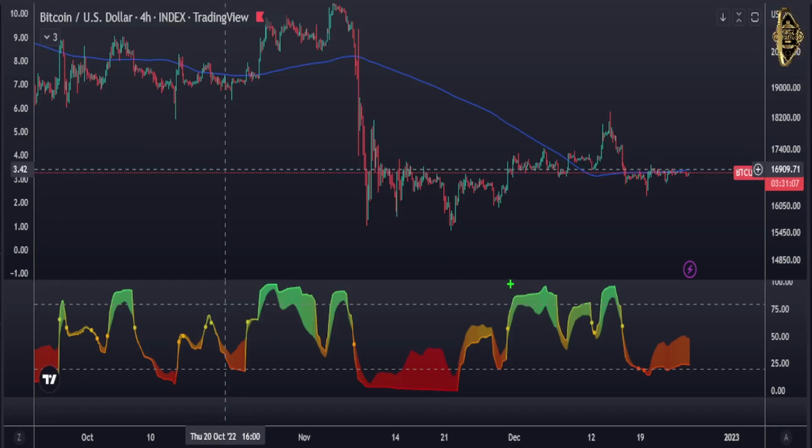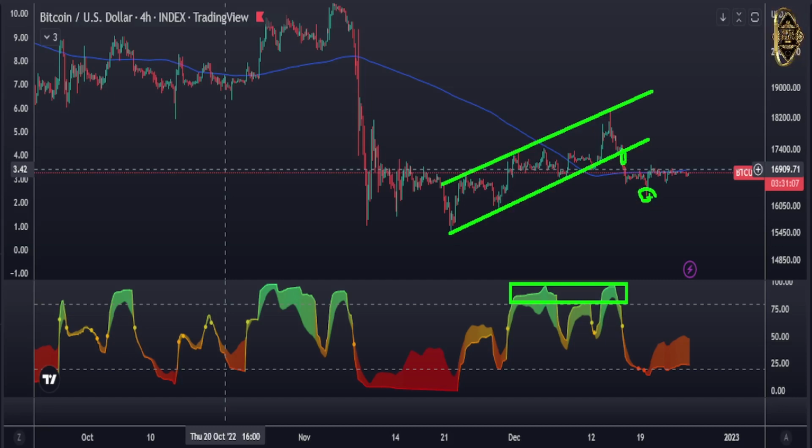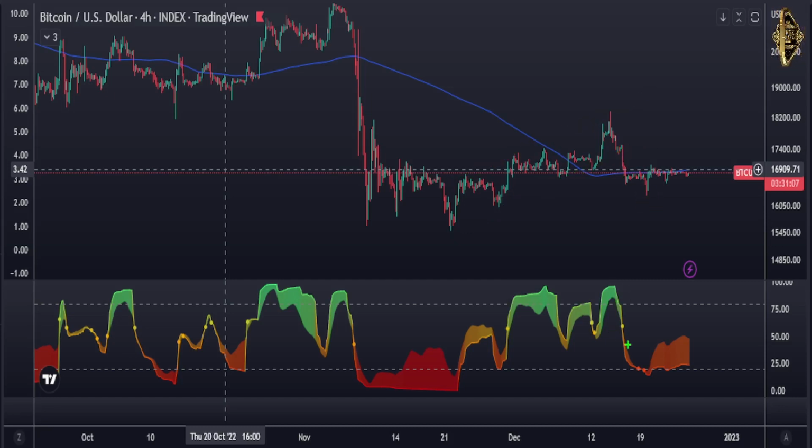That one here, also we entered short because we used to be here at the overbought area. We used to have there a price action, that up channel, the one here, as you see it. When it got broken here, we entered short. We protect ourselves. We take profit. Now our indicator is entering here at the oversold area. Price action is giving us here a head and shoulders, as I showed to you before.